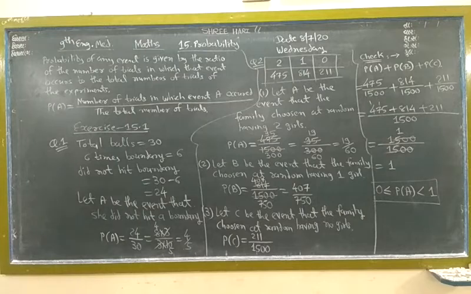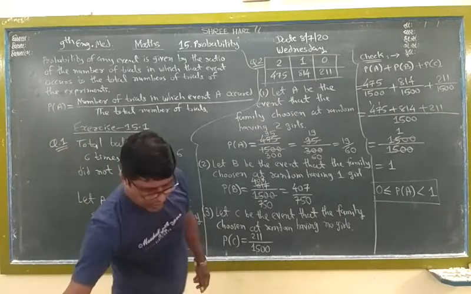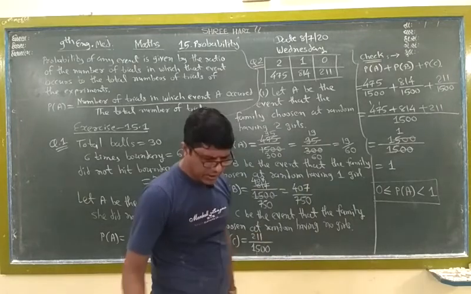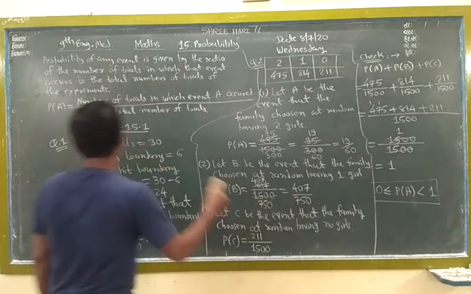So what is our necessary condition, you write here: let A be the event that, whatever is given in the question, you write it here, so you get the answer. Now here we start question number 3, which is remaining here. So first write down question number 3.